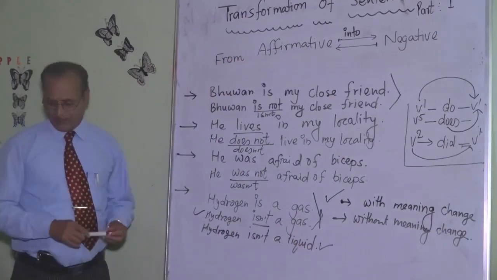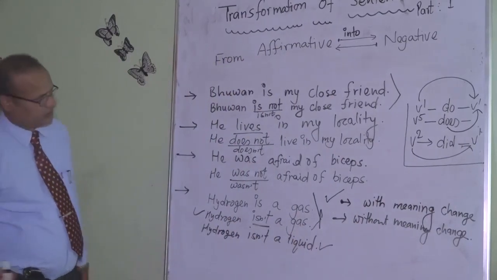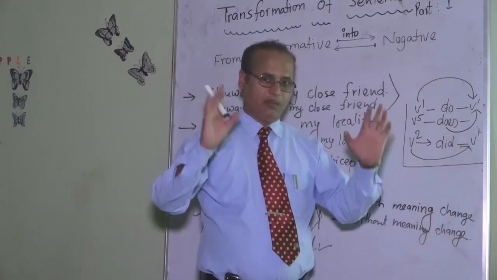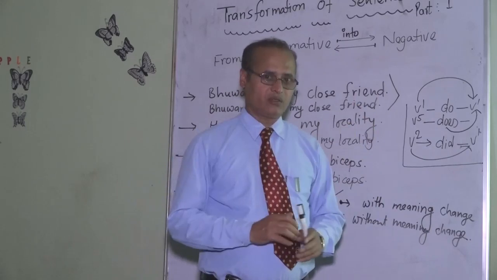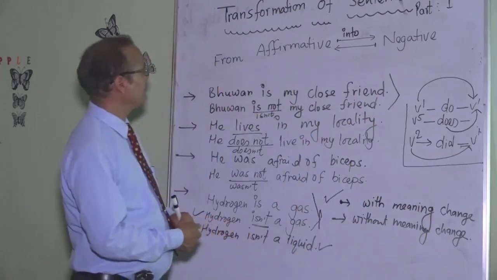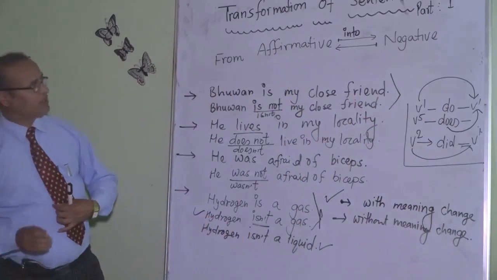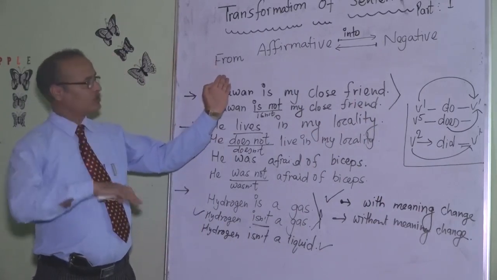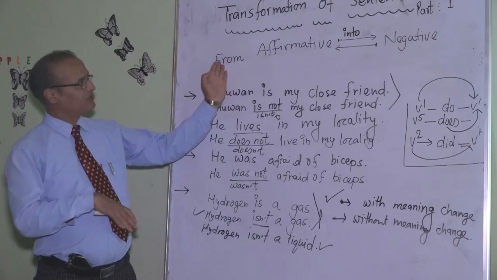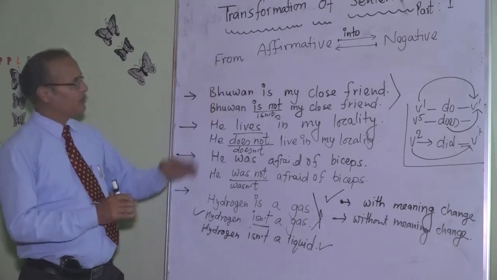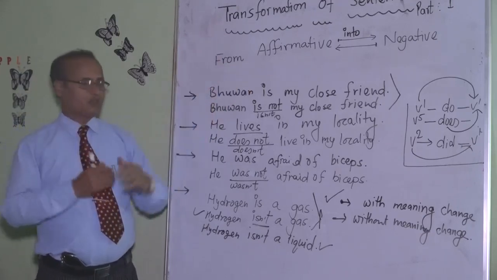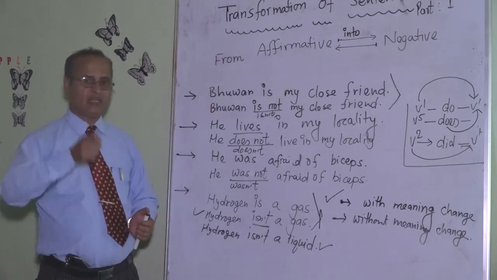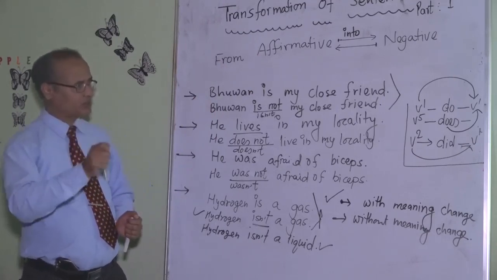So what does this indicate? This indicates helping verbs are so important while doing any type of transformation. I'm not only talking about the present exercise or present grammar item I'm presenting today. You will need the concept of these helping verbs in every grammar exercise and in every grammatical process.